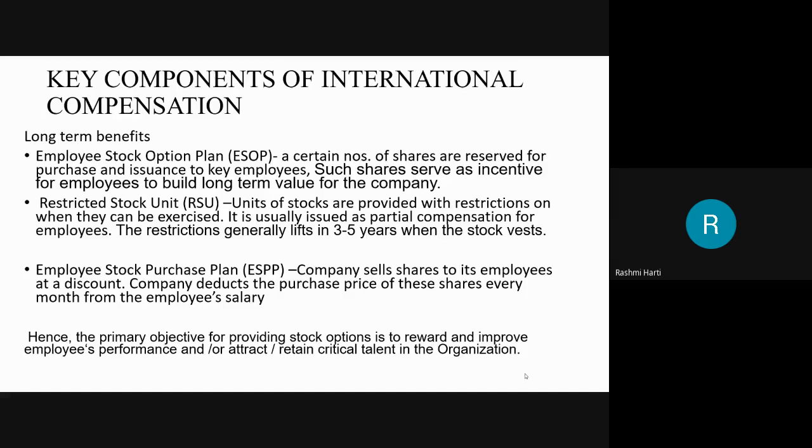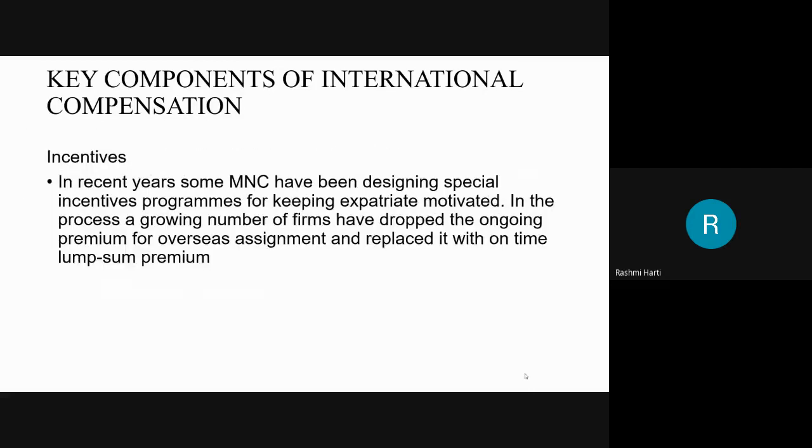Apart from that, you have the employee stock purchase plan, ESPP. Apart from stock options and restricted stock units, you can also purchase the shares of the company. The company sells the shares to its employees at a discounted rate, and deducts the purchase price of these shares every month from the employee's salary. That is one of the options being given. The primary objective of providing stock options is to reward and improve the employee's performance, or to attract and retain critical talent in the organization. So these are the various long term benefits given to expatriates. Then you have incentives, which is one of the components of international compensation.